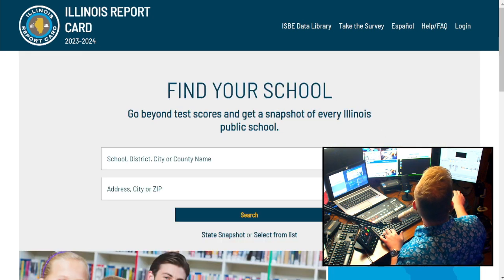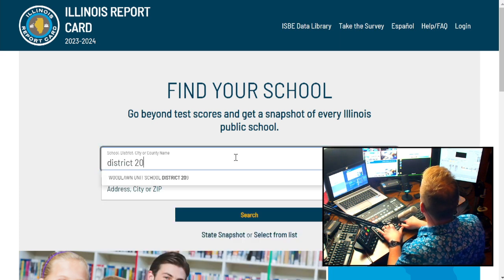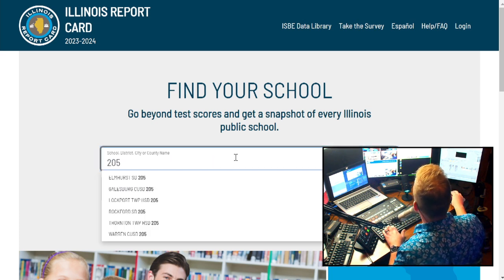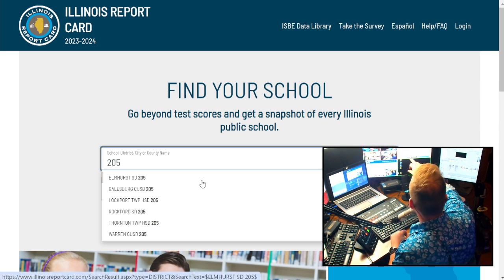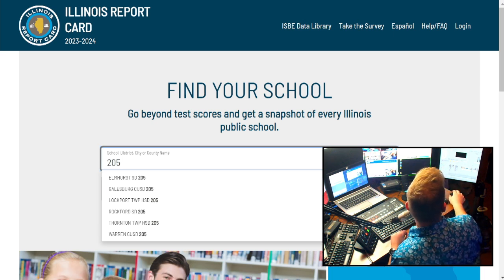Let's go check out some of the others here. If you guys could put the name of the area, that'll probably help out. But we'll try District 205. Might be, how about if we just do 205? Yeah, see, this is where I'm running into it. Okay, so you can see there Elmhurst, Galesburg, Lockport, Rockford. So you've got to put the actual name.